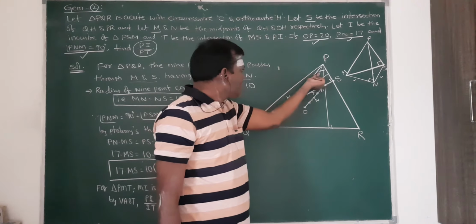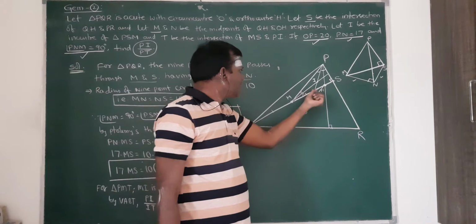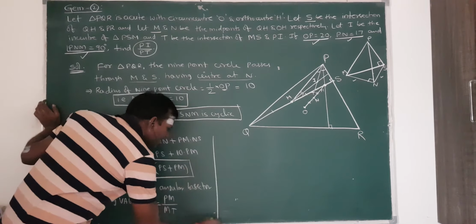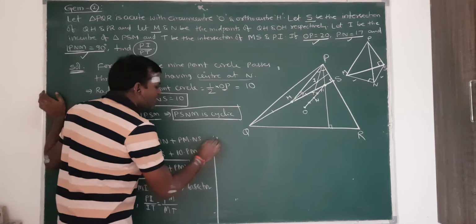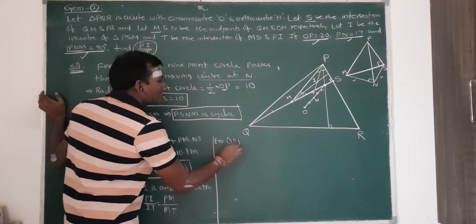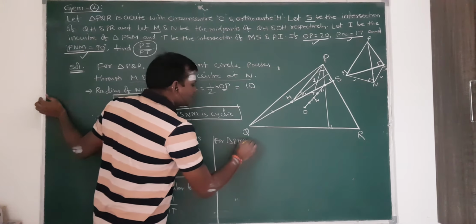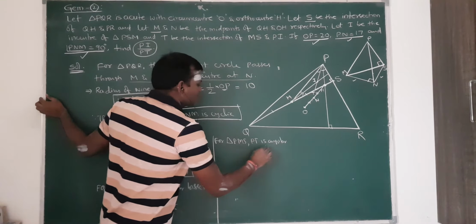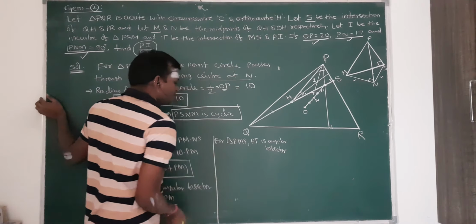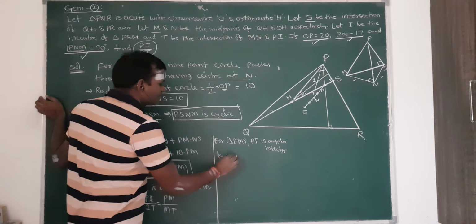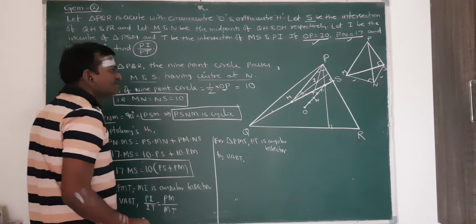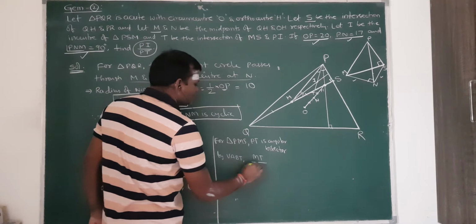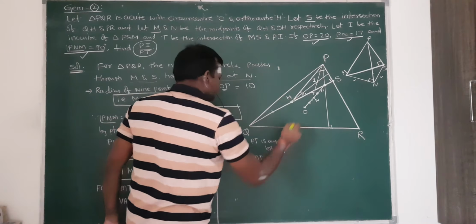If I apply this, PT is also an angle bisector for triangle PMS. So then I will get another relation here. For triangle PMS, PT is the angle bisector. So by the vertical angle bisector theorem, what can we write here? Mt by Ts is equal to Pm by Ps.